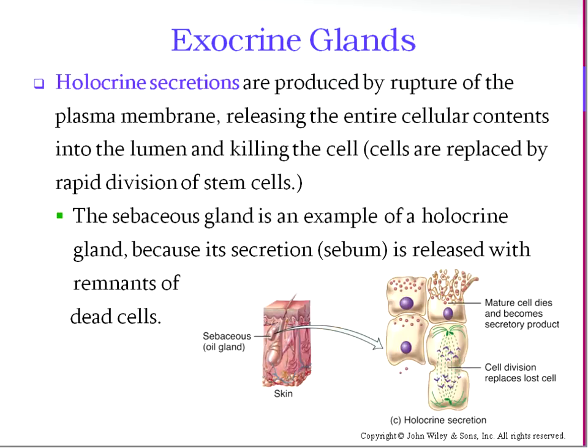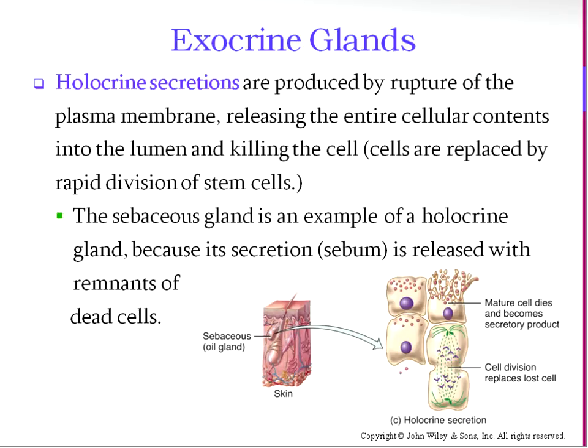an apocrine way. Holocrine secretions are basically the cell dying, and the cell and its contents become the secretion. So a sebaceous gland or oil gland is an example of holocrine, because its secretion is released with the remnants of the dead cell. So what they're showing here in the picture that's really important is this.